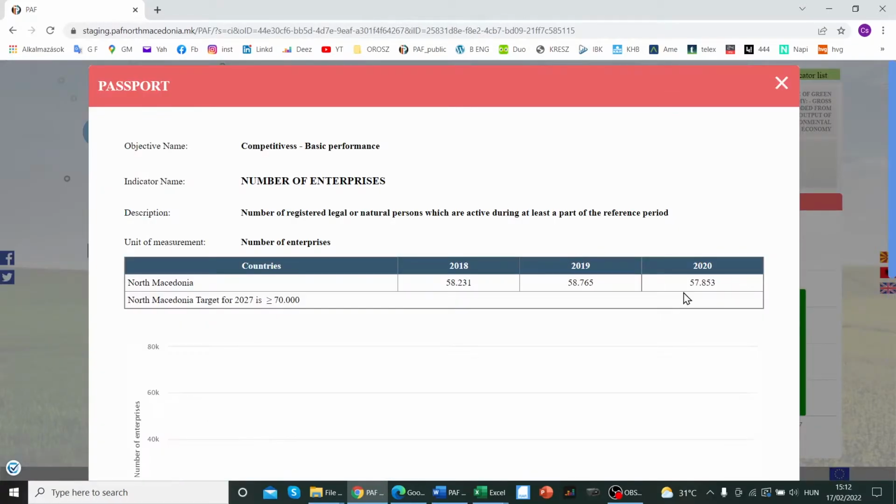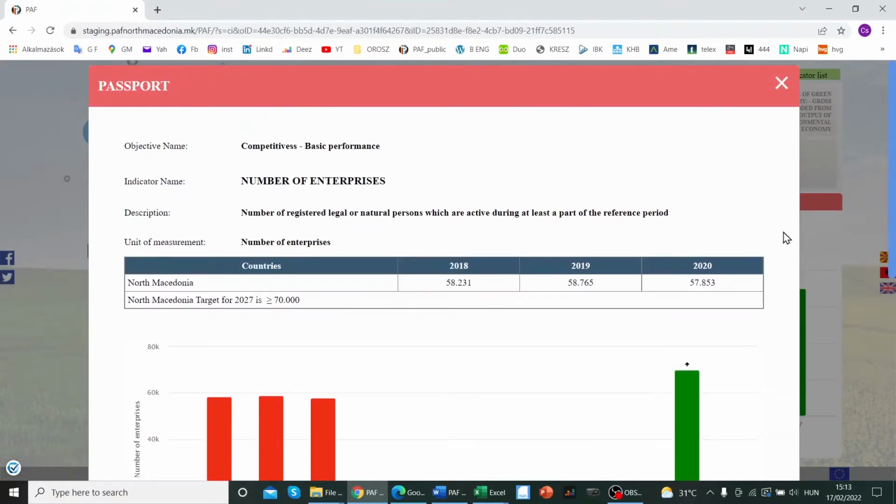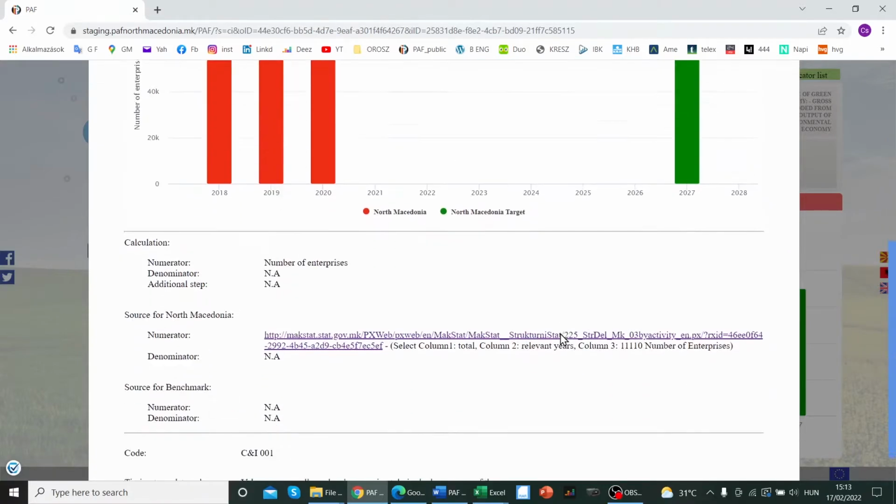If you click on the See More button, then you can open the so-called passport of the indicator. In this passport, on the top part, you will find the values of the indicator in a table form also, so not only on the graph.